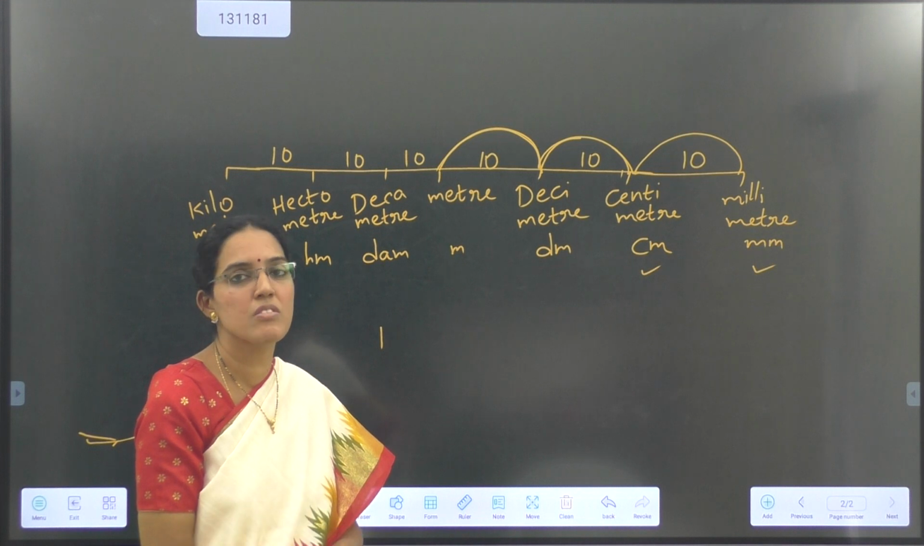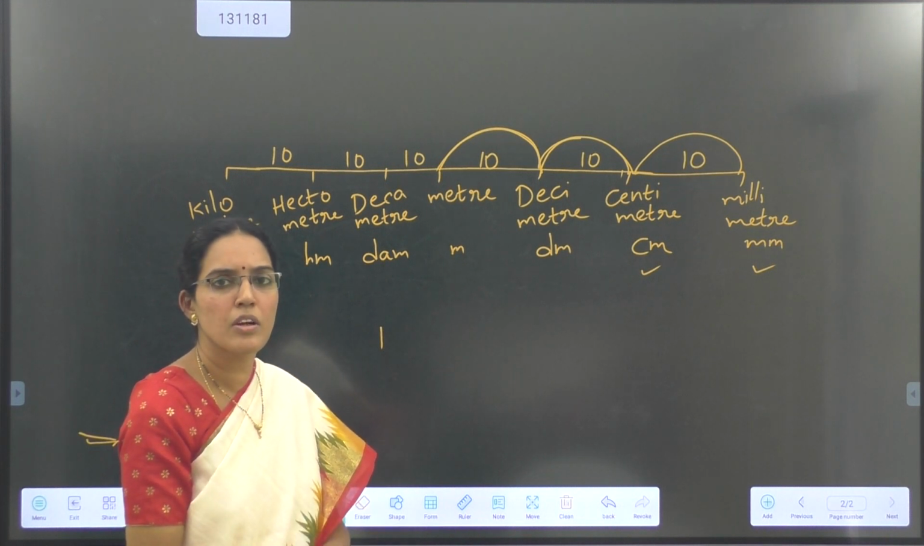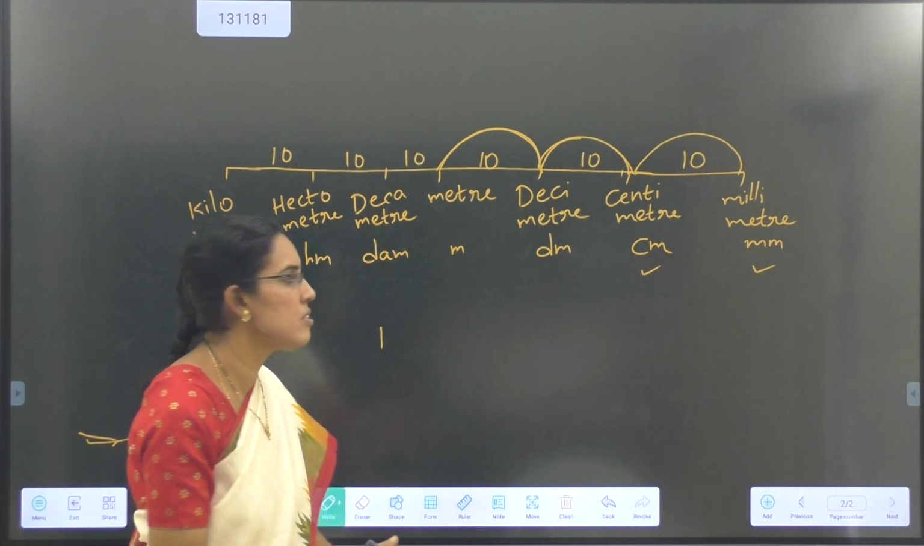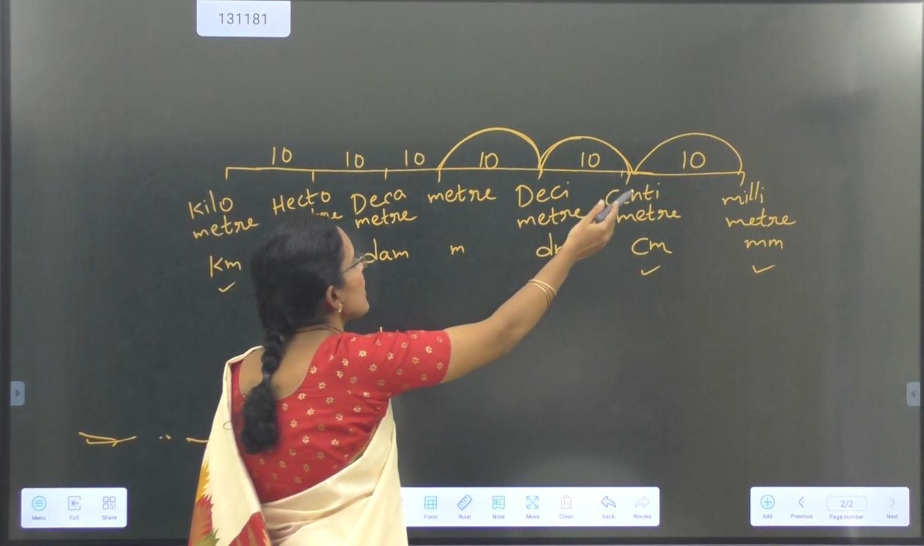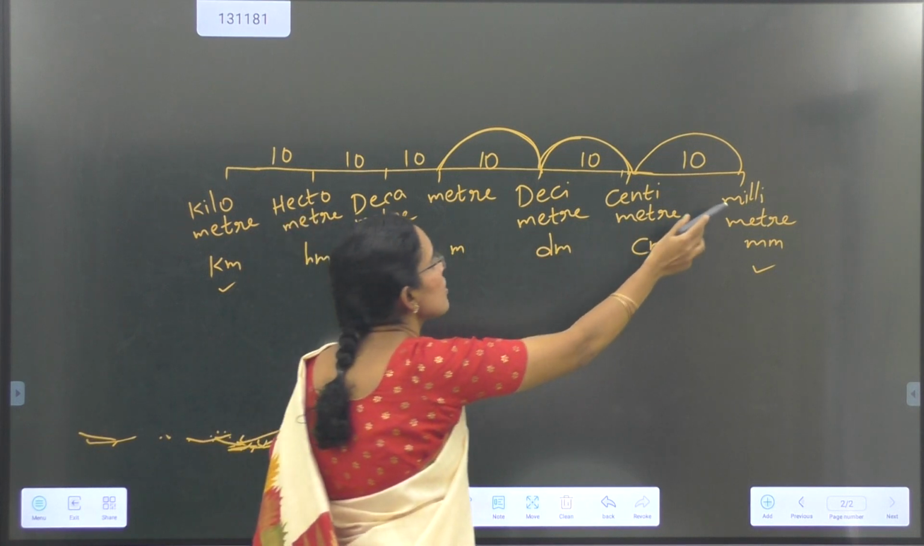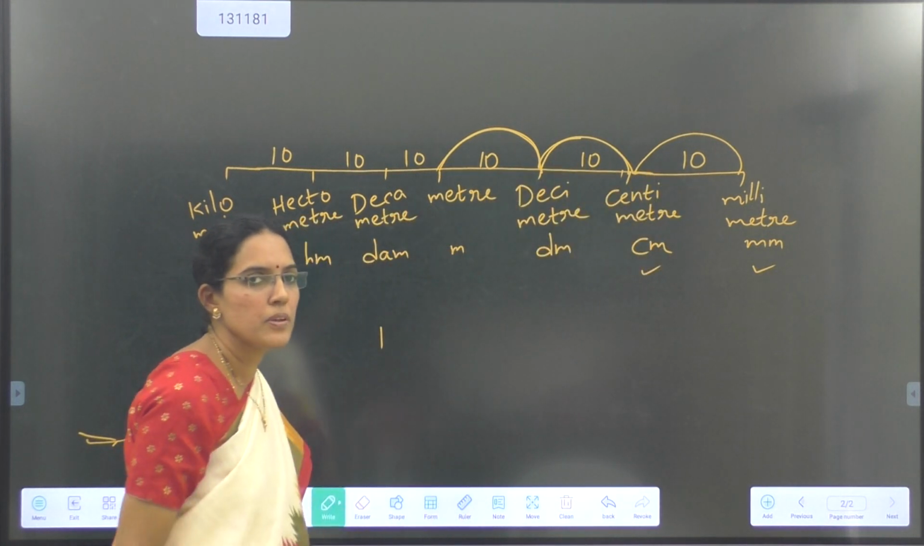And the height of the trees also. How much height is the tree, how much height is the building, to know all this we use meters. A meter is 100 times bigger than a centimeter, or 1000 times bigger than a millimeter.